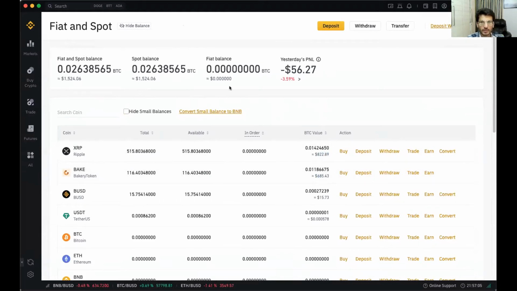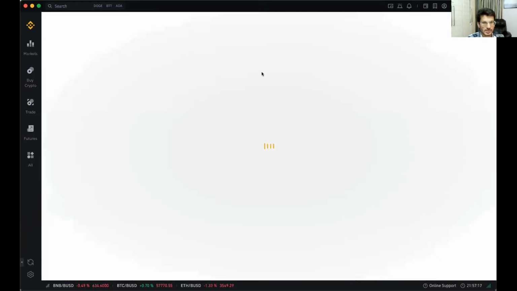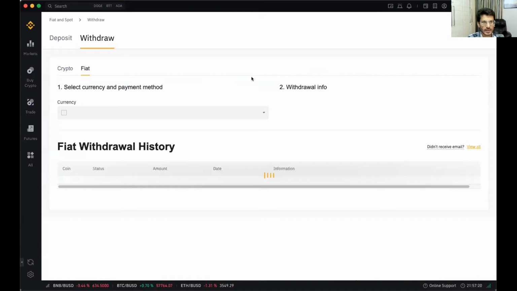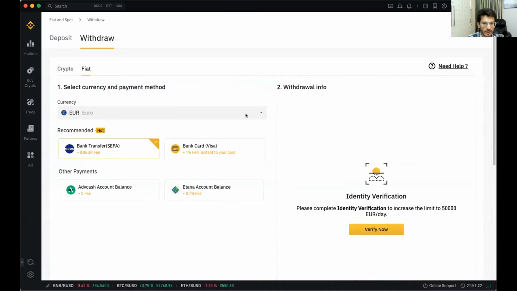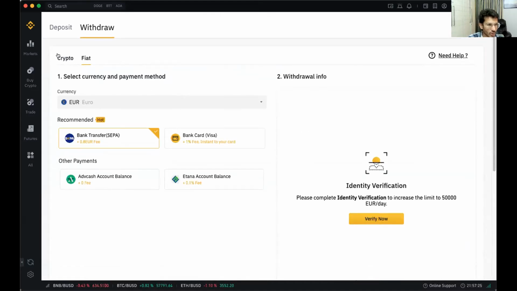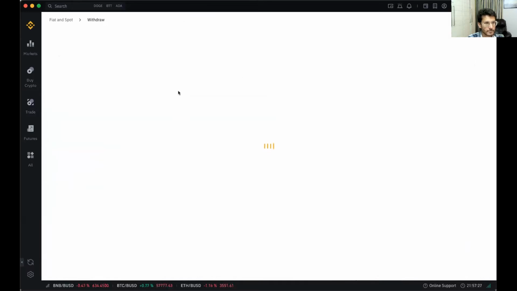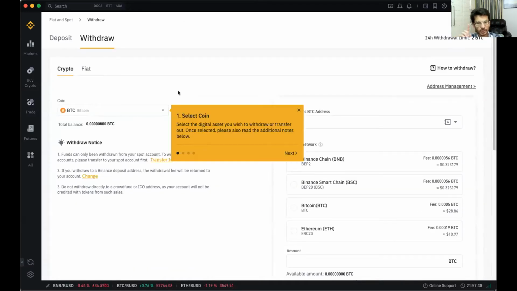So what I'm trying to tell you now is how you can transfer coins. If you want to transfer coins, simply click on deposit or withdraw. Let's say you want to withdraw coins, then you have to go to crypto here. You can withdraw any coin provided it is supported by the other platform. So let's say you want to transfer coins from Binance to WazirX, but that coin doesn't exist on WazirX. Don't transfer that coin. Okay.